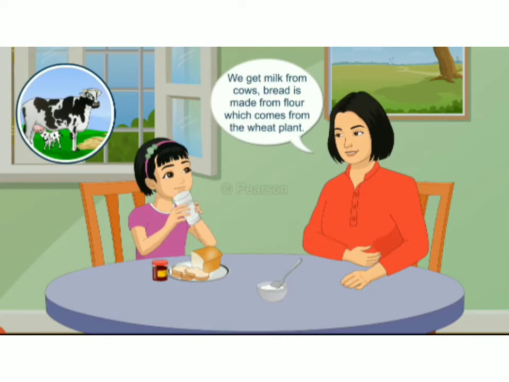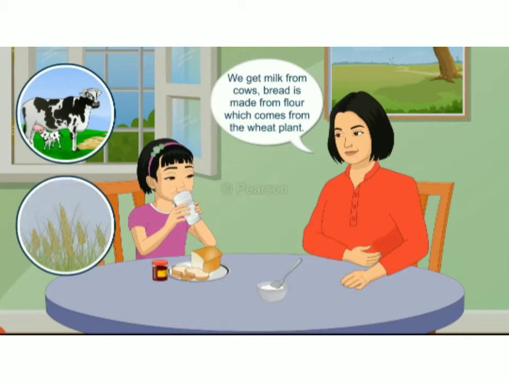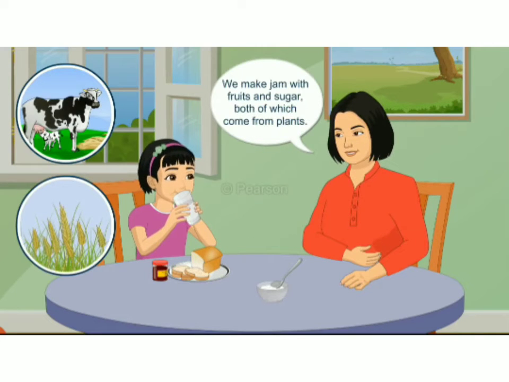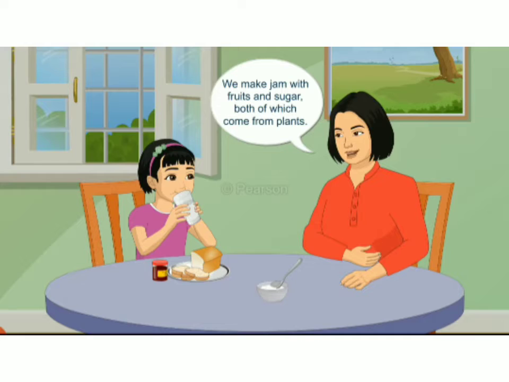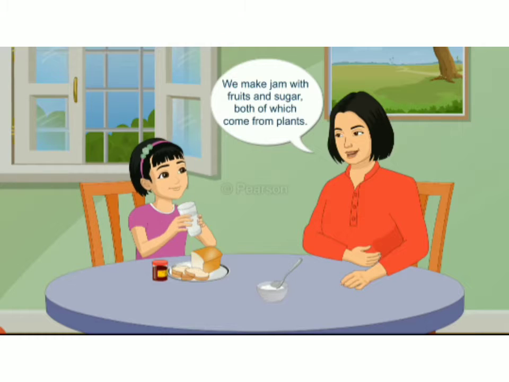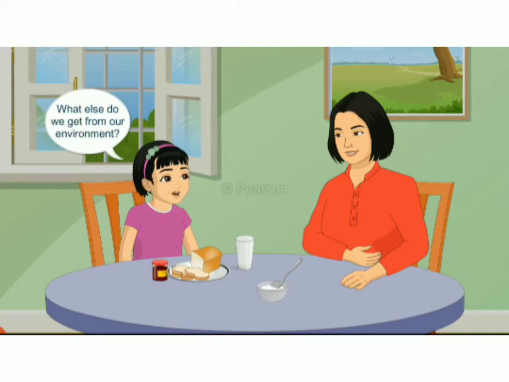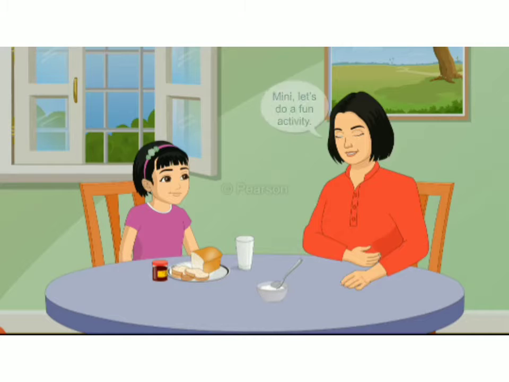We get milk from cows. Bread is made from flour, which comes from the wheat plant. We make jam with fruits and sugar, both of which come from plants. In short, we get food from our environment. "What else do we get from our environment, Mom?"